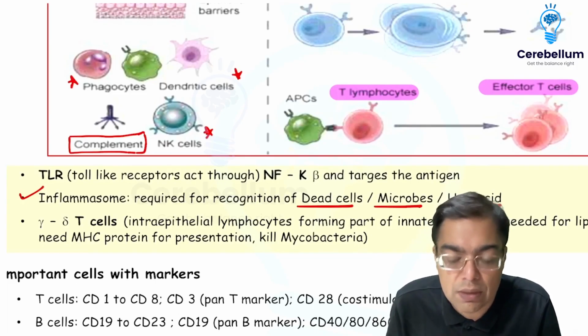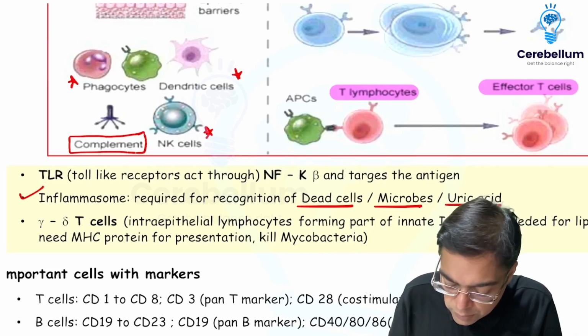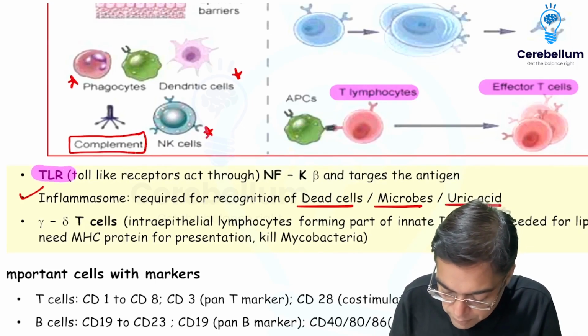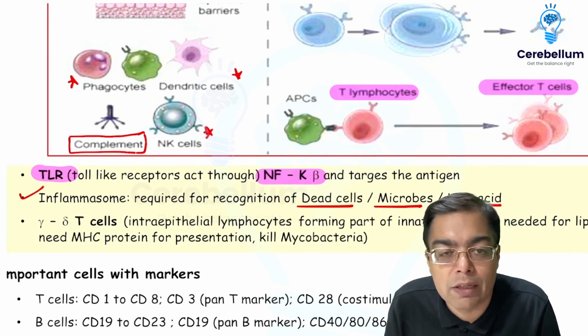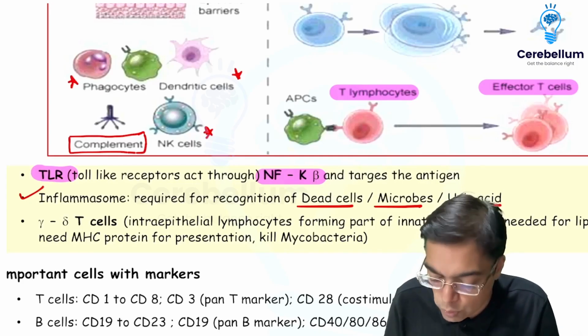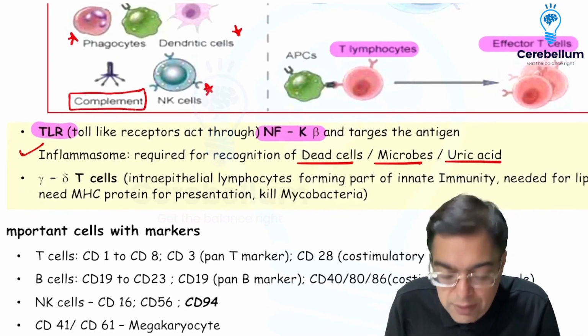Activation of the cells is going to be associated with the involvement of the toll-like receptor, and this is going to be acting by the mechanism of the nuclear factor kappa beta, because of which you are going to be having the activation of the antigen.